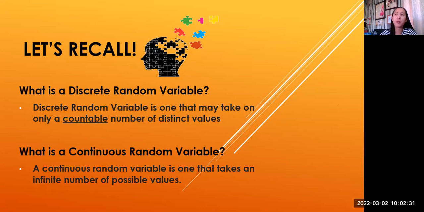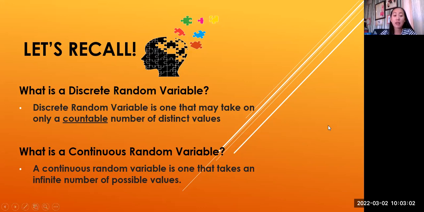Say for example, how many students are there in statistics and probability? There are only 3. Tatlo lang talaga ang answer. While here in the continuous random variable, it has an infinite number of possible values. Example, what is the height of a man? O ano yung mga possible height ng man? It can be 5'6", it can be 5'4", 5'3", 5'8", right?